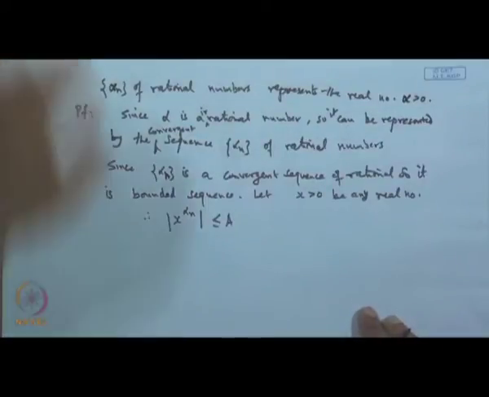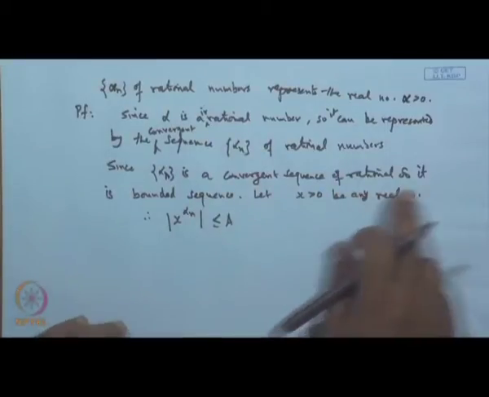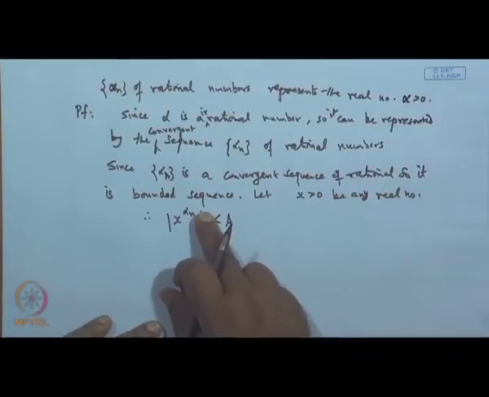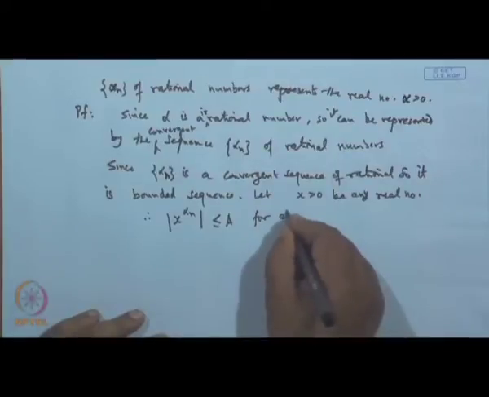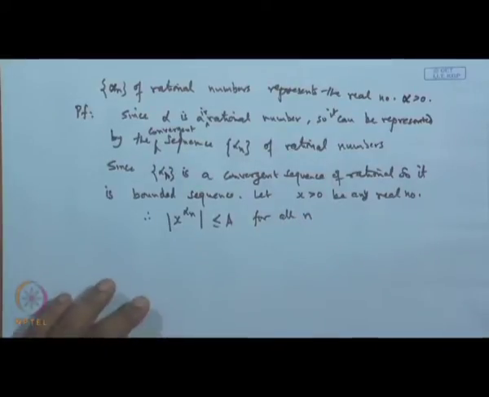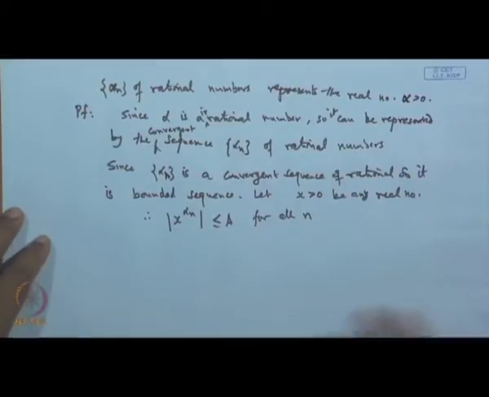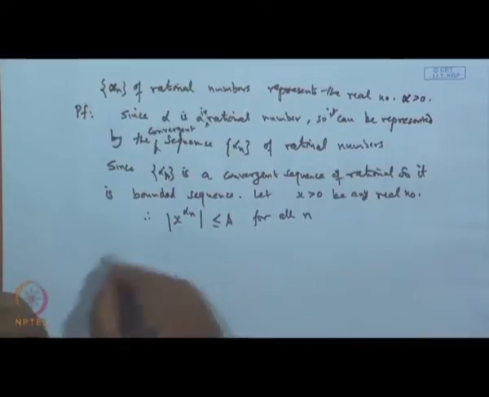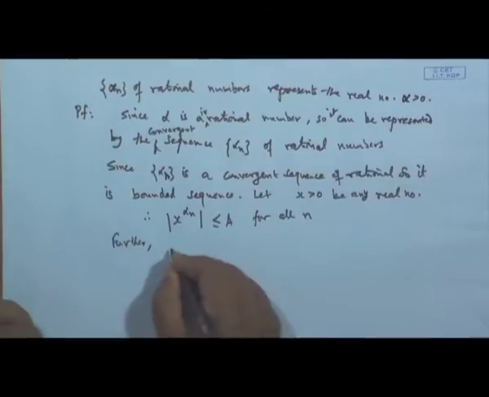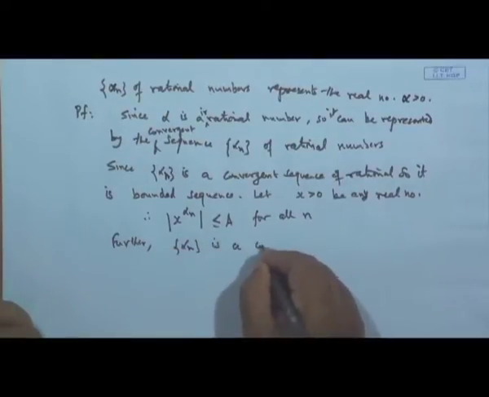Now, here alpha n is a sequence of rational numbers, so it is bounded. Therefore, x to the power alpha n will remain less than or equal to a for all n. This is true for all n, and a is any fixed number. Now, the sequence alpha n is a convergent sequence.